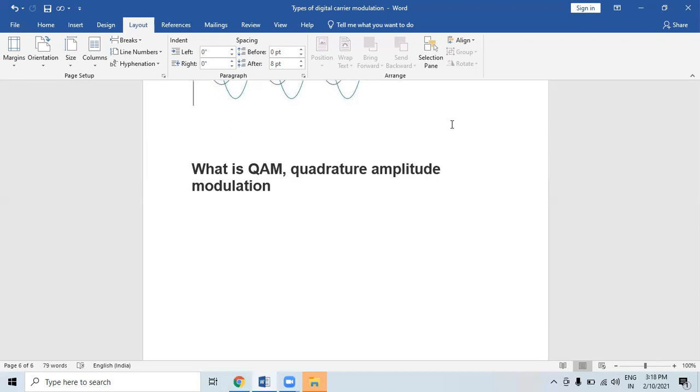You know the sine and cosine, right? You know the meaning of sine and cosine. You have studied. So QAM is a signal in which two carriers are shifted in phase, that is, sine and cosine are modulated and combined. As a result of their 90-degree phase difference, they are in quadrature, and this gives rise to the name.